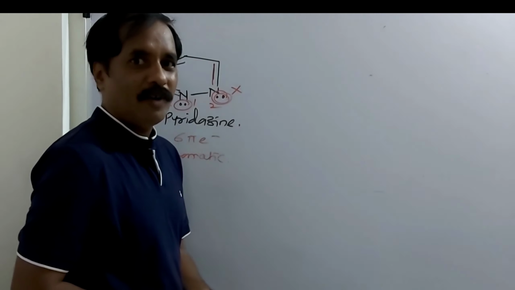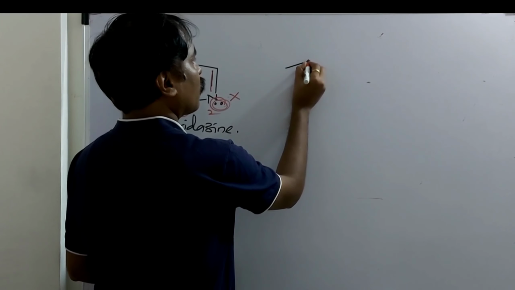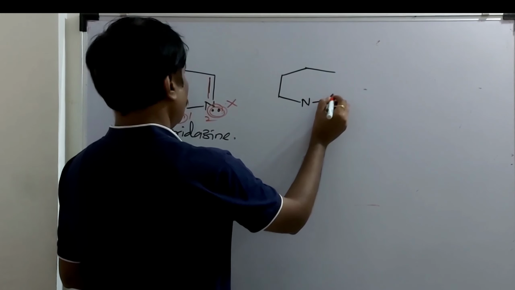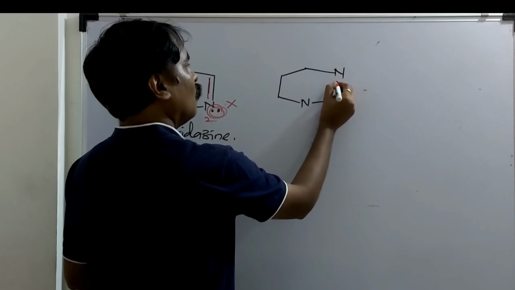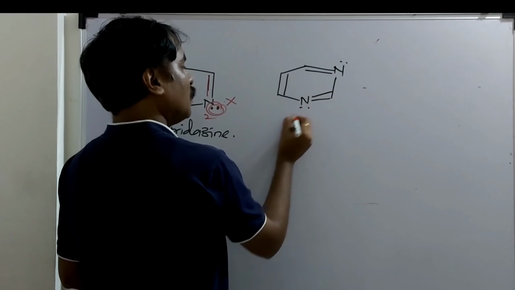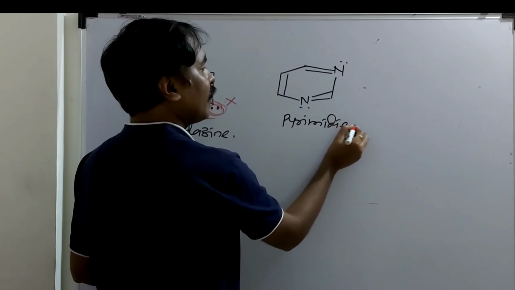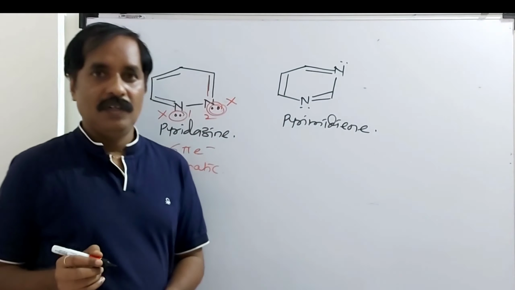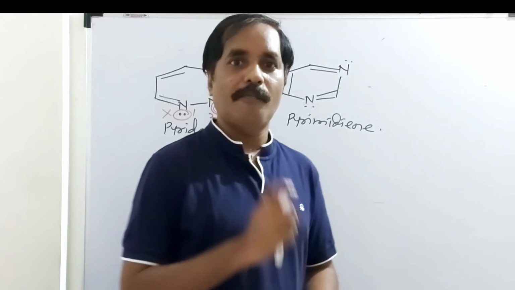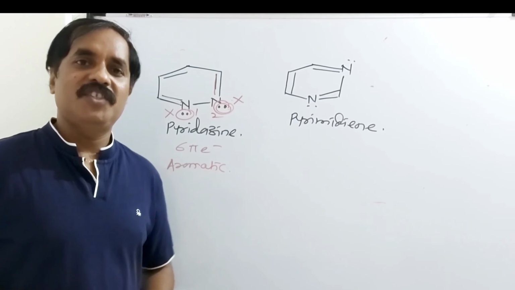I will take isomer of this, pyrimidine. One, three. Name of this compound is pyrimidine. Now tell me whether aromatic or not. It depends on total number of Huckel's electrons. It depends on planarity. It depends on complete resonance. How many visible pi bonds are there? Visible pi bonds are 3 again.